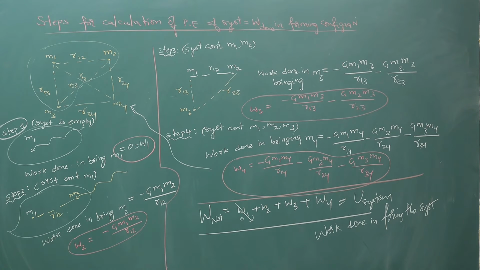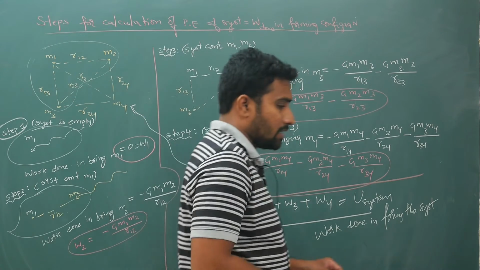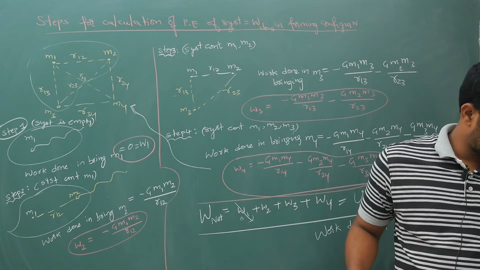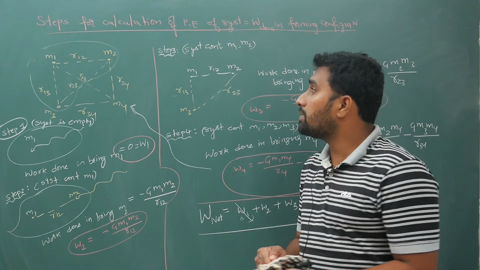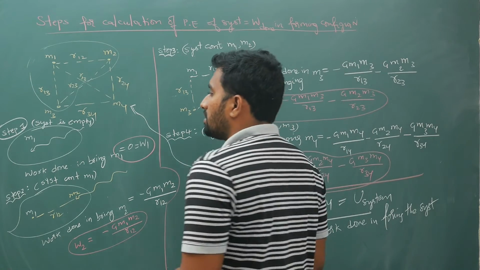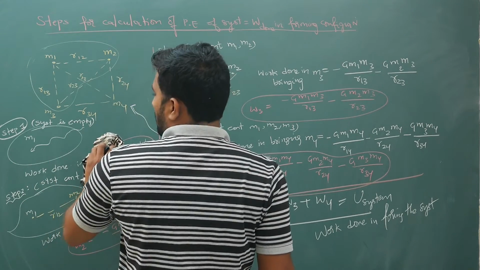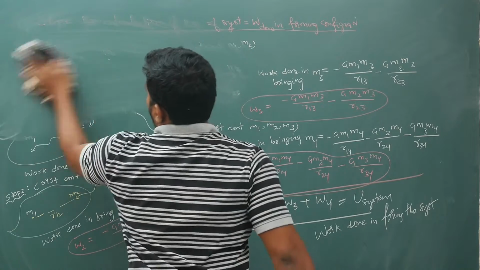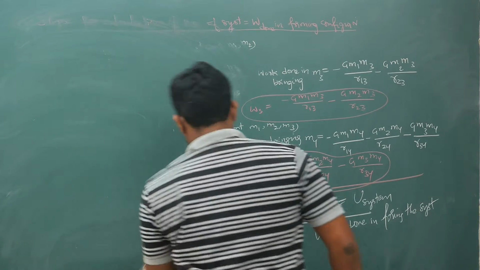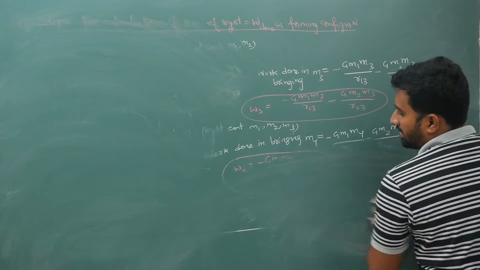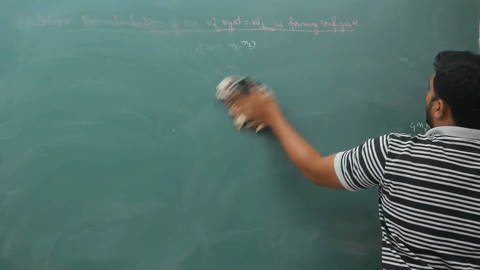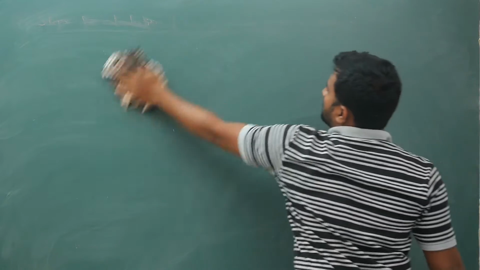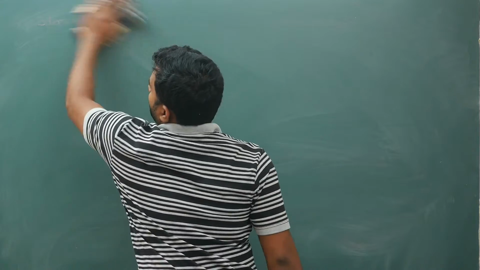Okay, right? So this is how you calculate your potential energy. Let me give you a question. Simple questions, 1 or 2 questions we will do, and then I will skip this. Minus sign, please don't forget it, and in the denominator it is R. For force it is R square, for potential energy it is only R.